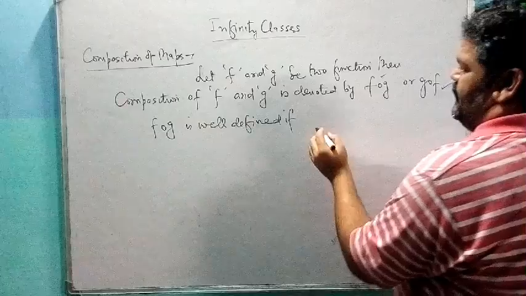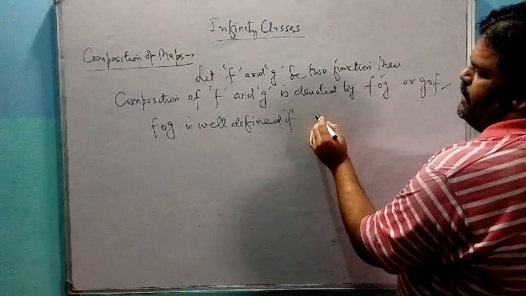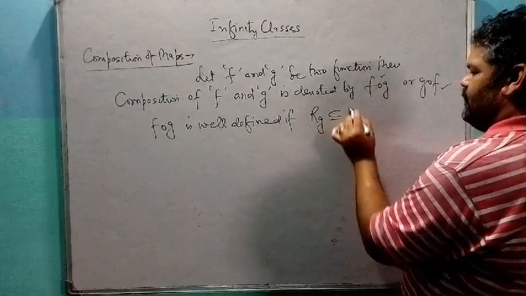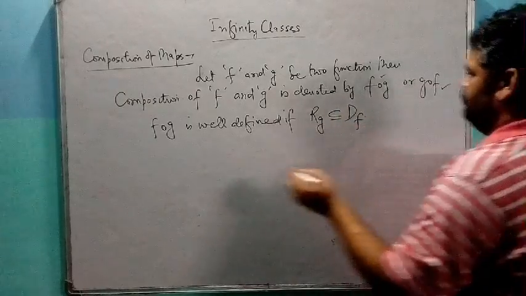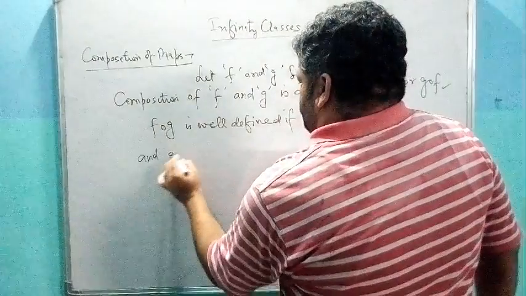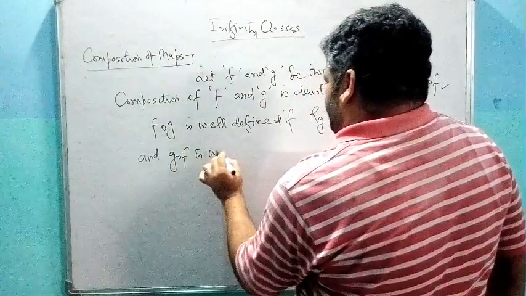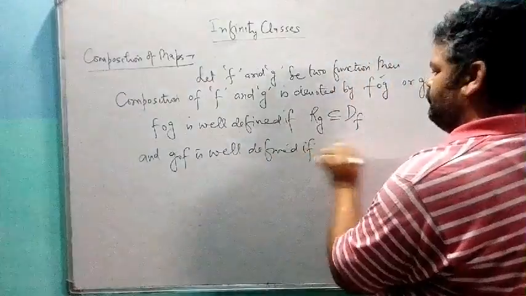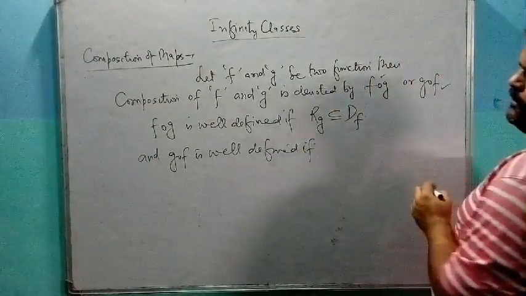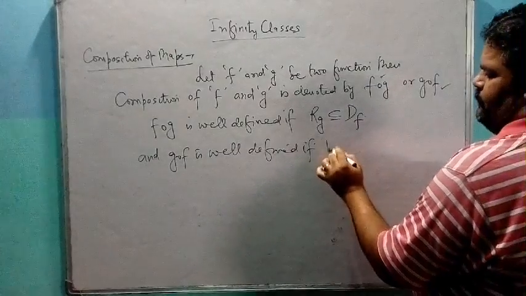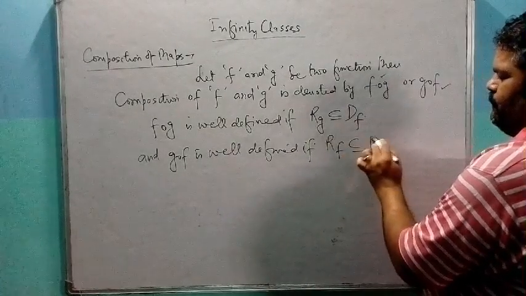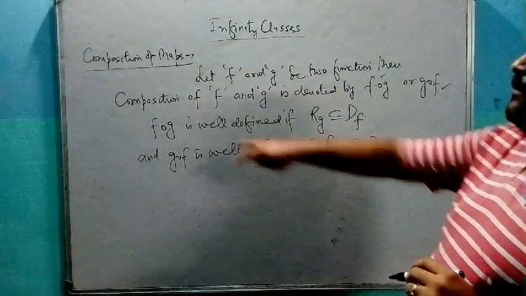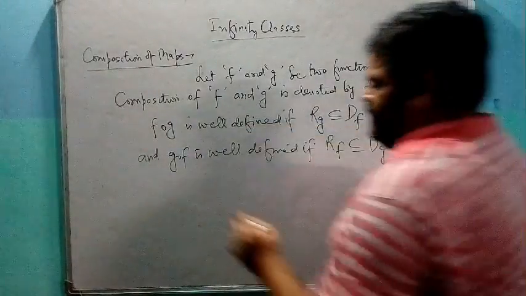if range of g is a subset of domain of f, and g of f is well defined if range of f is a subset of domain of g. Well defined means it is a function. Then fog and gof are well defined, meaning this is a function. For example,